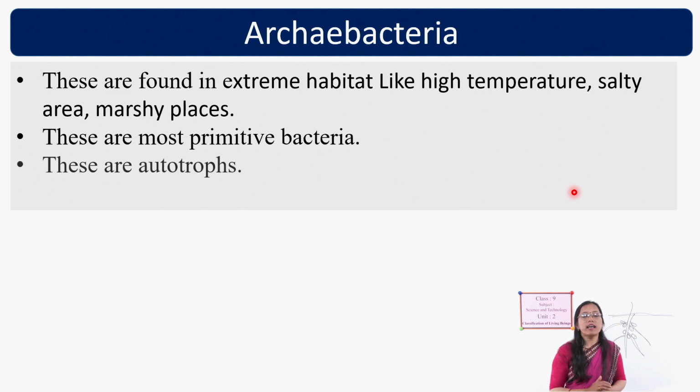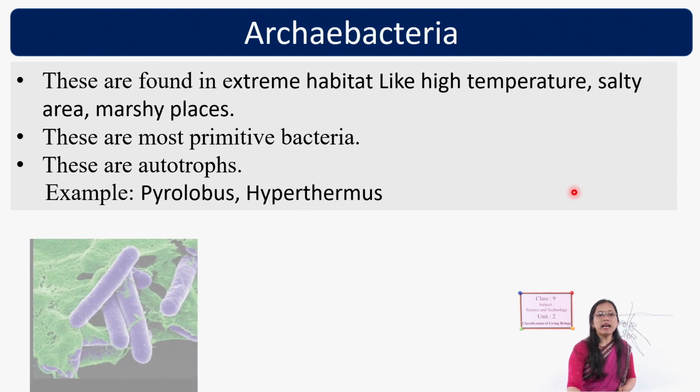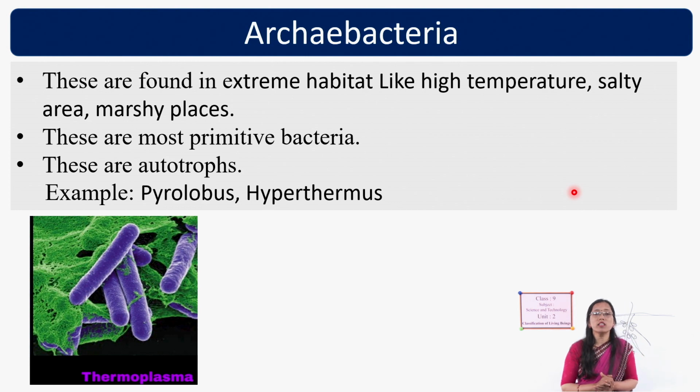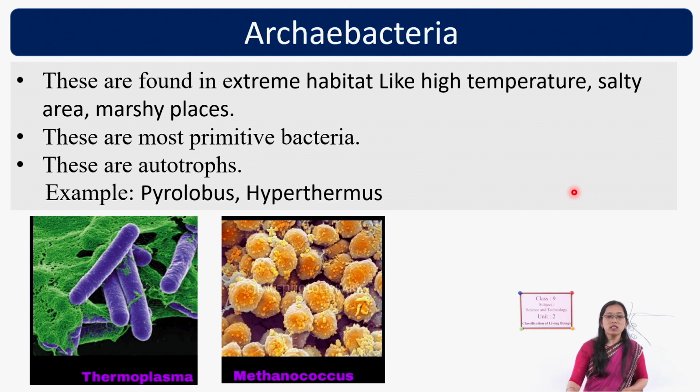And these bacteria are generally autotrophs, that means they can prepare their own food. For example, Pyrolobus, Hypothermus and methanogens are some examples of Archaebacteria. This is Thermoplasma, which grows in very high temperature. And Methanococcus can grow in marshy places. So these are some of the characteristics of Archaebacteria.